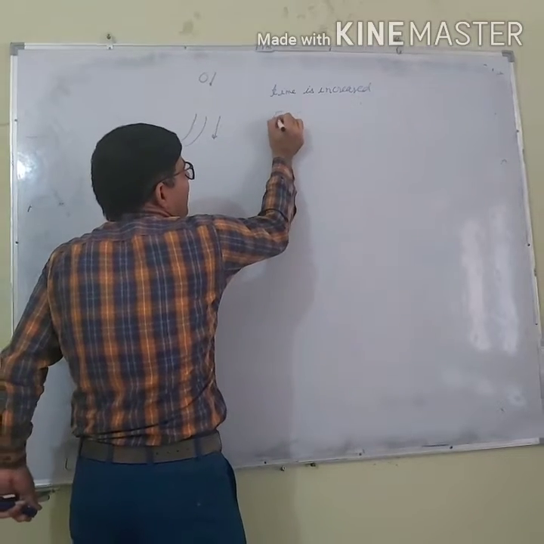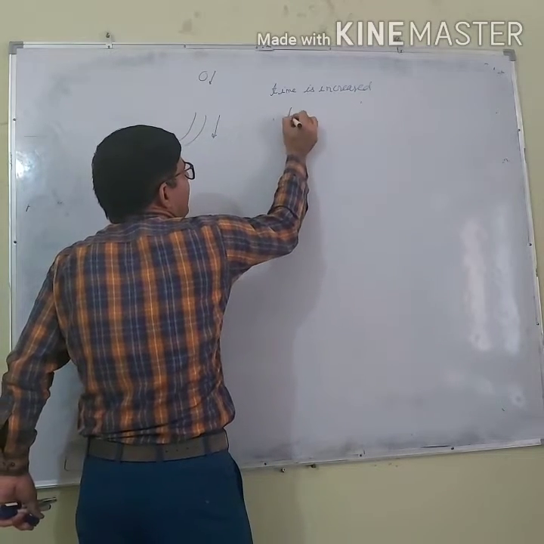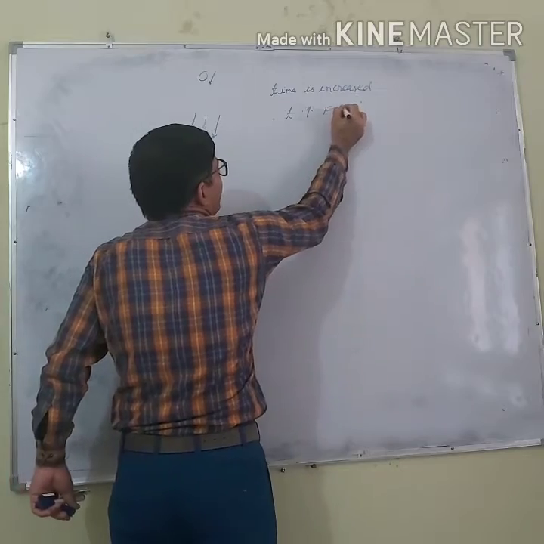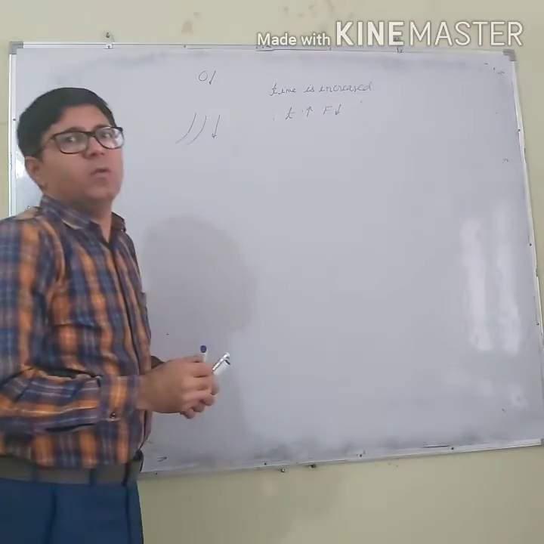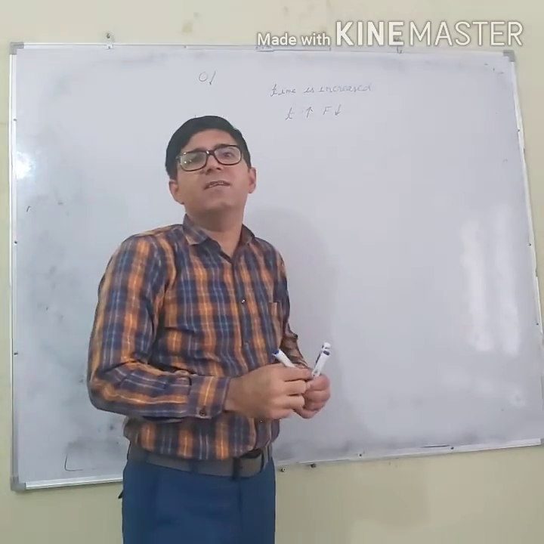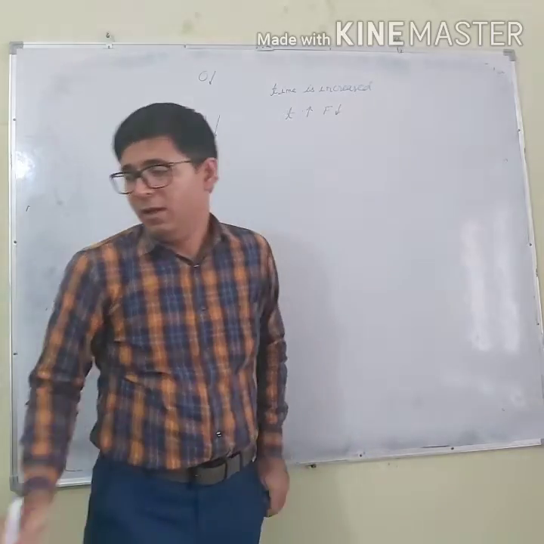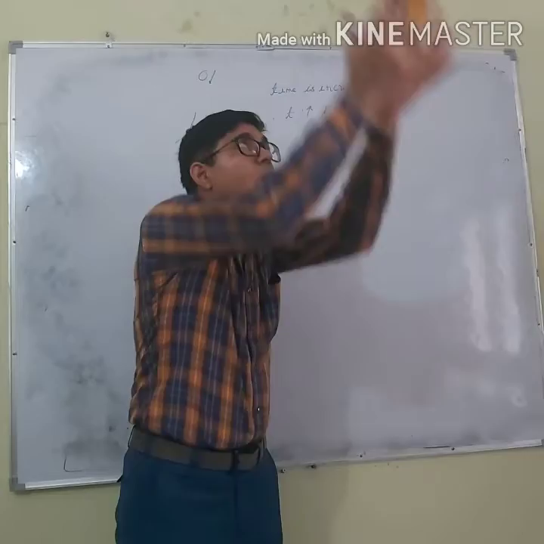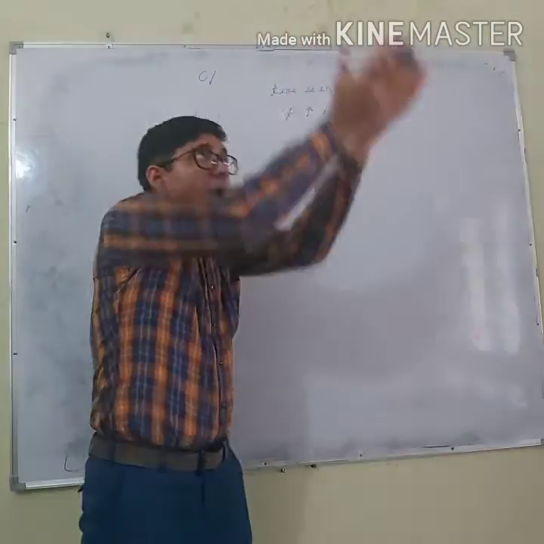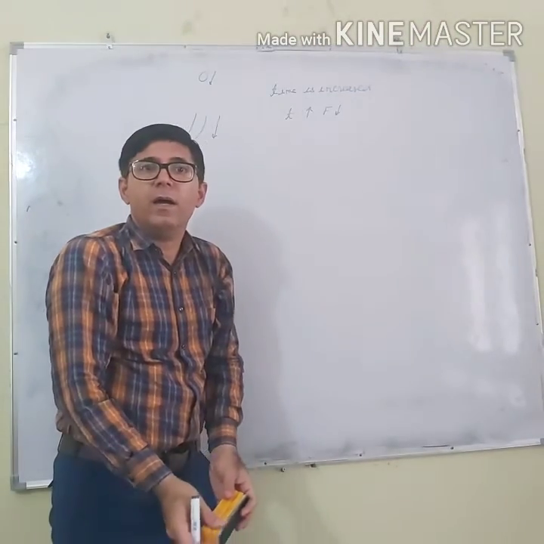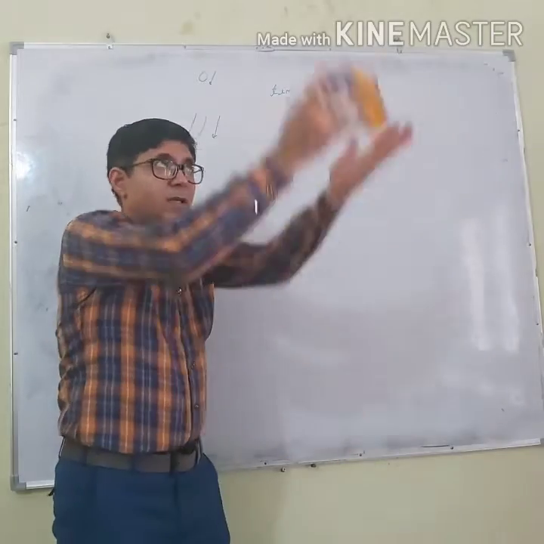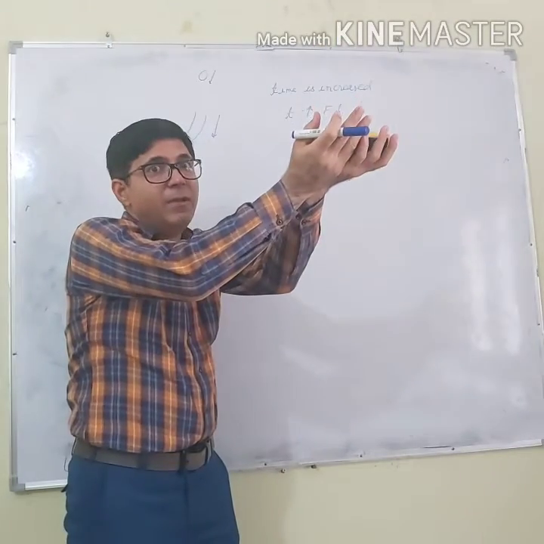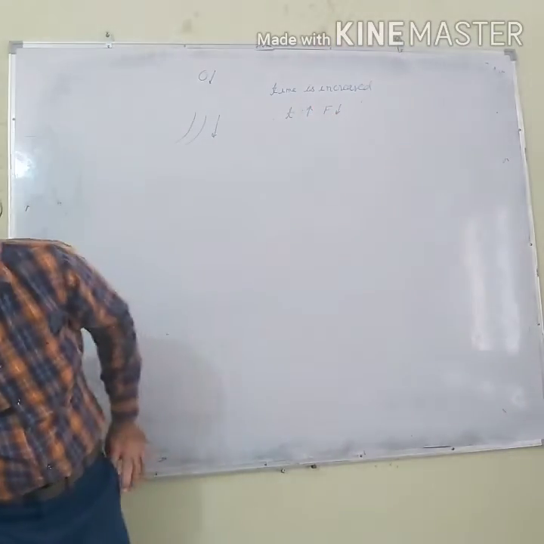And when time is increased, we know that force is decreased. So the ball exerts a little force. If I am throwing this duster upwards and I am lowering my hand, time is increased. If I don't lower it, time is not increased. So what happens?